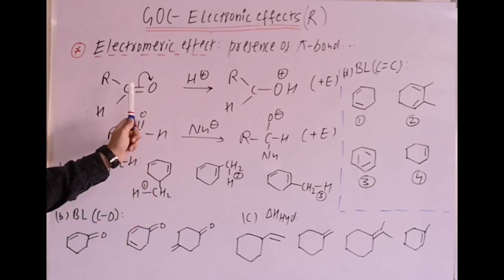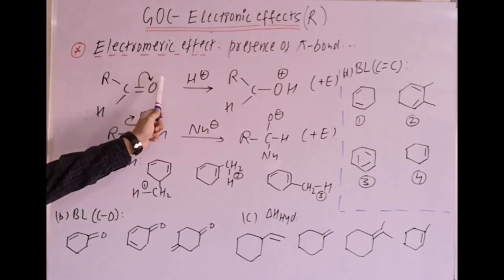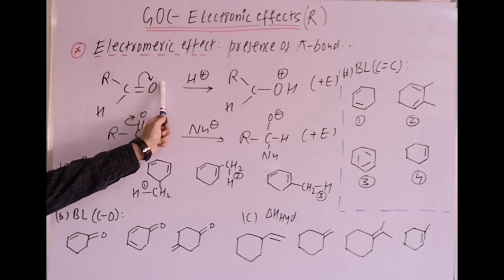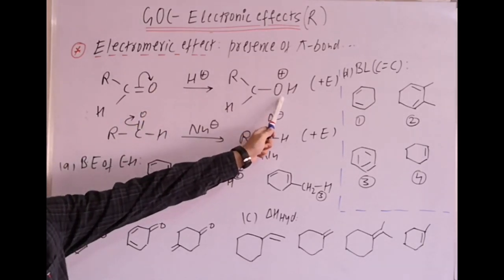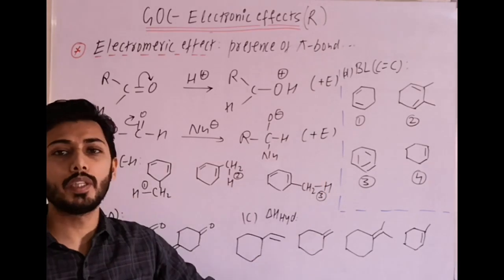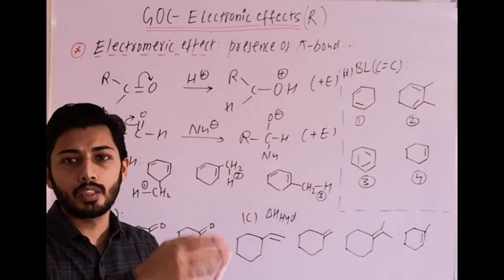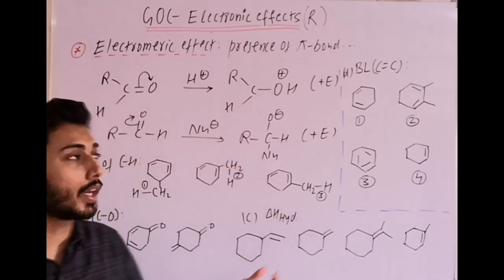Now in this first one, the pi electrons at the demand of the attacking reagent H plus are shifting towards oxygen, and on this oxygen the attacking reagent is forming a bond. It is considered to be a plus E effect. Wherever electrons are shifting to the same atom the attacking reagent is attacking, it is a plus E effect.